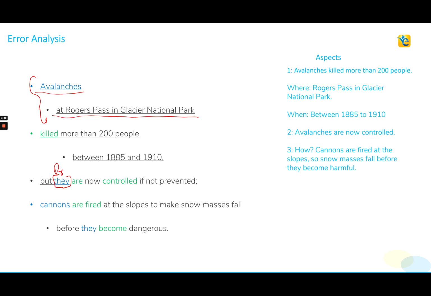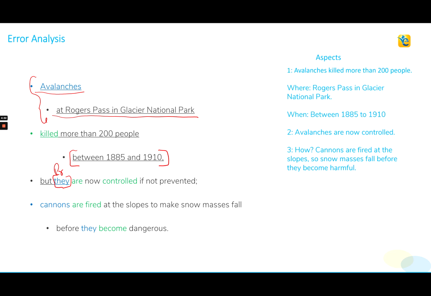And when we plug this antecedent in place of this pronoun, we understand that the meaning communicated by the usage of this pronoun is totally messed up. Why? Because these avalanches have already taken place, or they took place between a specific time period in the past. The avalanches that already did the damage, how can the very same avalanches be controlled in the present?